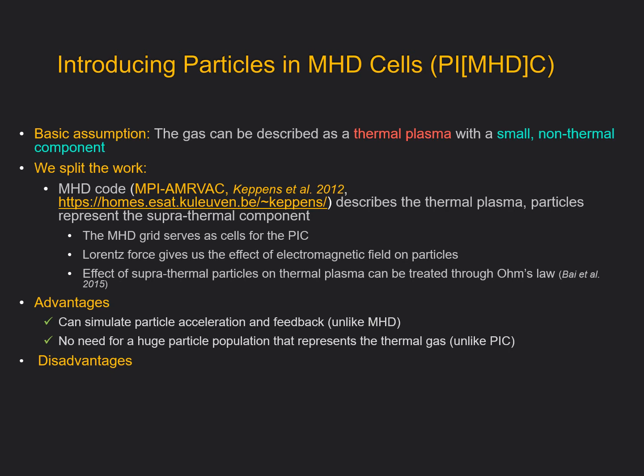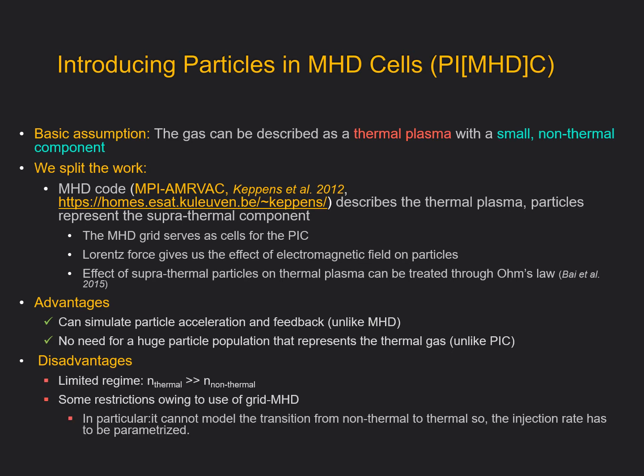Now this method has several advantages. On the one hand, unlike traditional MHD, it can simulate particle acceleration and feedback. On the other hand, there is no need for a huge particle population to represent the thermal gas, which is the main problem with particle-in-cell. Of course, there are also disadvantages.